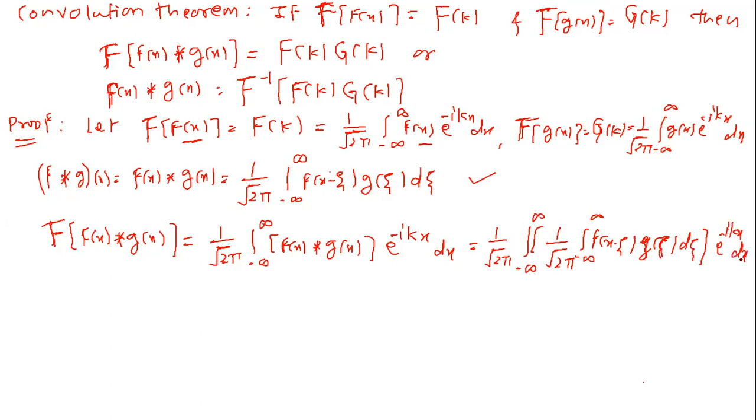Now simplify the terms. Here 1 upon root 2 pi and 1 upon root 2 pi you can keep as they are, otherwise simplify; it depends on you.